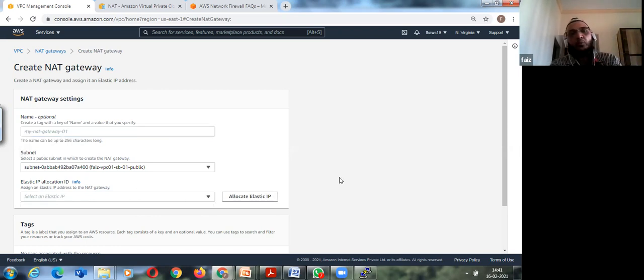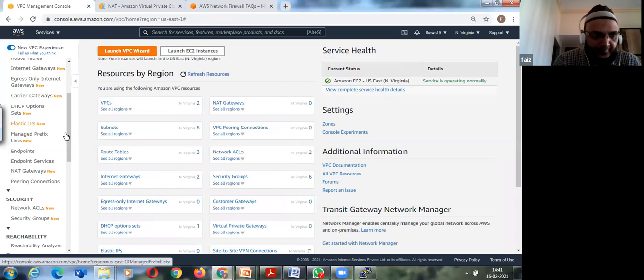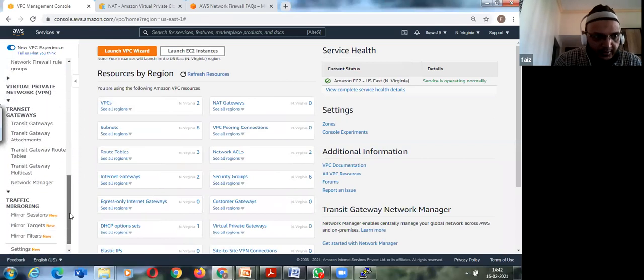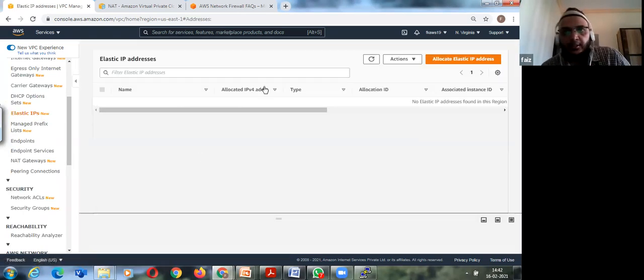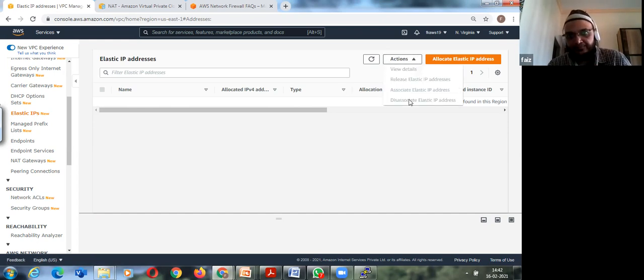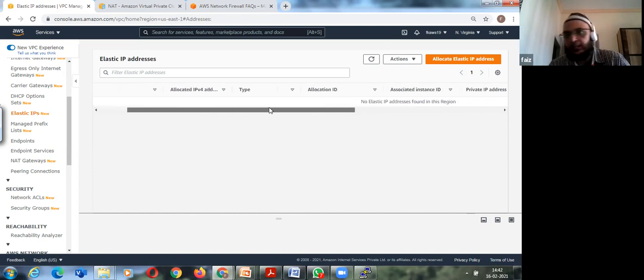Now when you delete the NAT gateway, always remember to check the elastic IP for associations, because it is chargeable. I'm not using any right now, but over here, if you delete all those things and still see the elastic IP, do disassociate and delete it. Or else this is chargeable. It will charge you per day, per hour, or something like that.